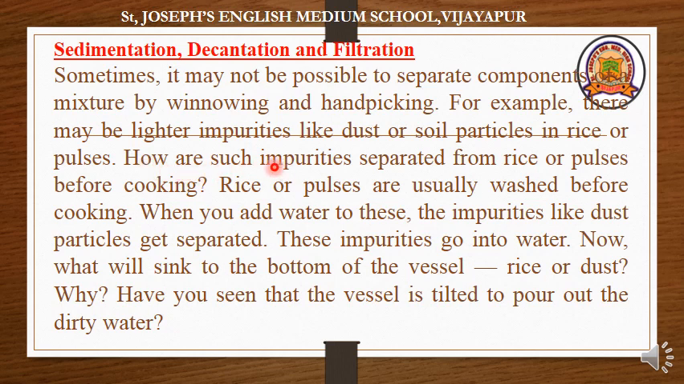How can we separate them? Let us see. How are such impurities separated from rice or pulses before cooking? Rice or pulses are usually washed before cooking. When you add water to these, impurities like dust particles get separated. These impurities go into the water. Now, what will sink to the bottom of the vessel? Rice or dust? Already you know that heavier objects will sink to the bottom of the vessel.